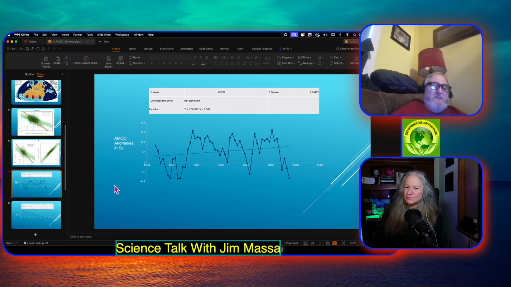So the graph that you're showing up there is one I created. I went into the data, and I took all the AMOC values that they reported over the 60 years. They have a supplemental section in the paper. So I took that and plotted it. I fitted a linear regression line through it, you can see the little dotted line right through here. And then I put a little panel in here showing the equation.